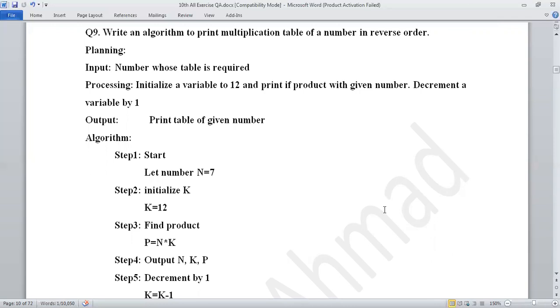But the question says, write an algorithm to print the multiplication table of a number in reverse order. What will the reverse order be? It will be like this: 10 multiplied by 5 is equal to 50, 9 multiplied by 5 is equal to 45, 8 multiplied by 5 is equal to 40. So reverse order is this. You will have to draw the algorithm in reverse order of a number. Input.